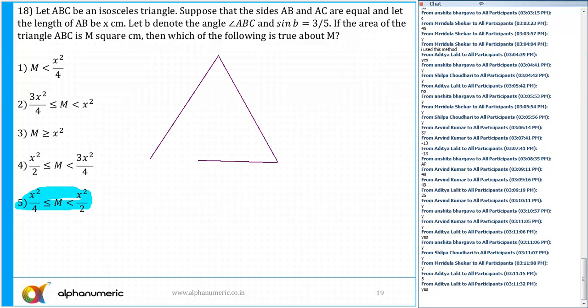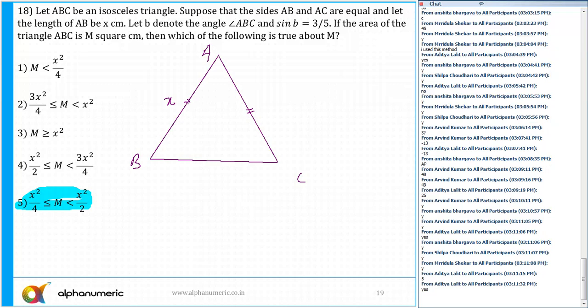Okay, and then mark the points. Suppose that the sides AB and AC are equal. So this is point A, B, and C. These two sides are equal. And let the length of AB be x centimeters. And let B denote the angle ABC.